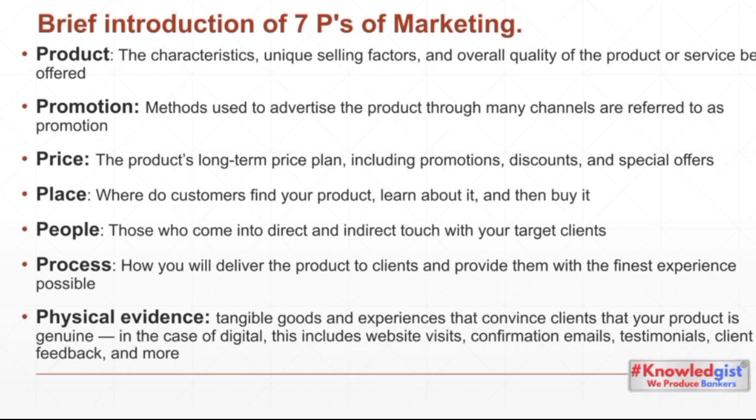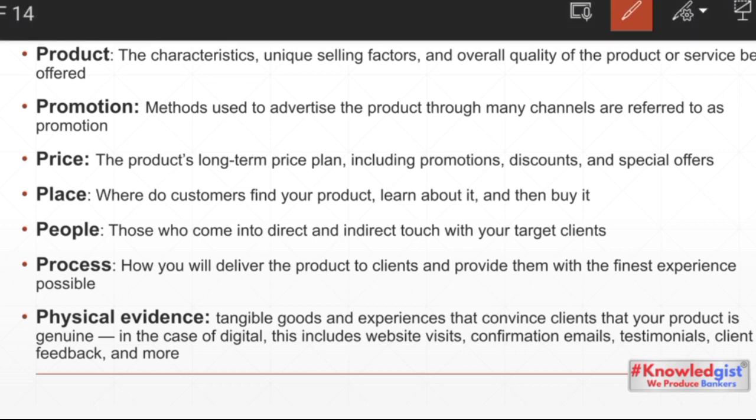I have discussed these 7 P's of marketing with you in detail, so that whenever there is a question, whether direct or indirect, you are able to answer it. So take a quick look at these 7 P's of marketing. First we have product, there should be a product. Then we have to promote the product. We have to decide the price of that product. There should be a place where we can place this product for the purchase of customers, so that customers can purchase this product at this place.